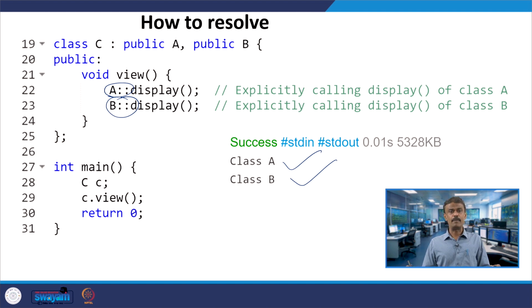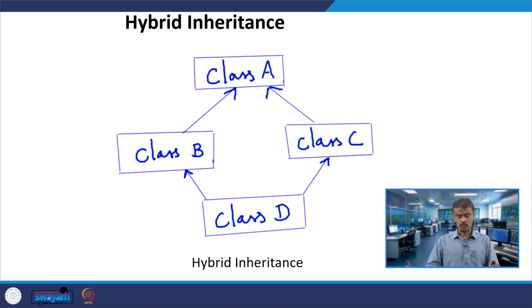Now, from the Java point of view, with respect to classes we do not have the concept of multiple inheritance. For this we have to introduce the concept called interface in Java. The interface will take care of this multiple inheritance problem. We will see that when the interfaces concept comes, and we will recall multiple inheritance again when we talk about Java. So, you can't find multiple inheritance in Java.